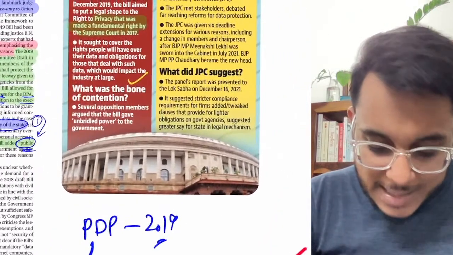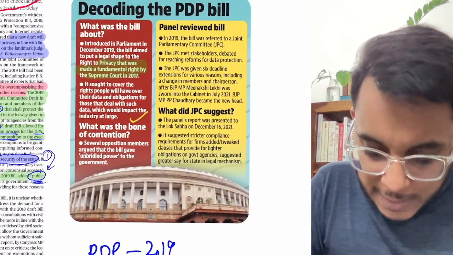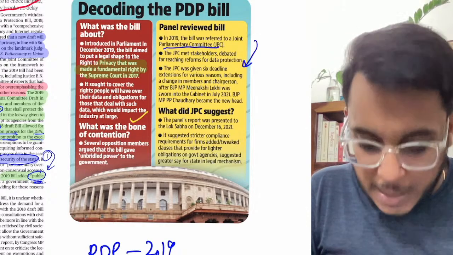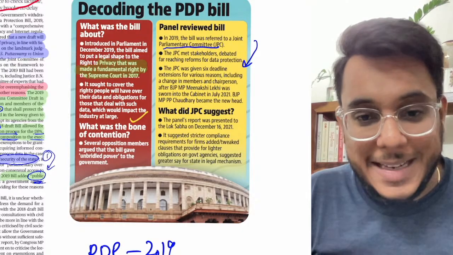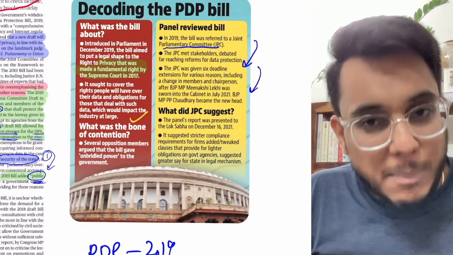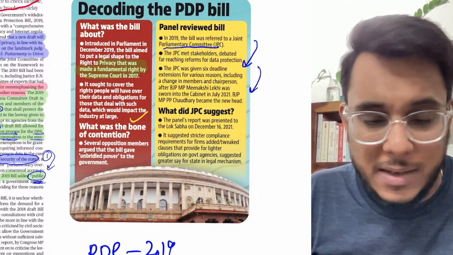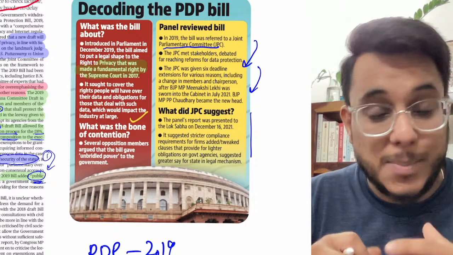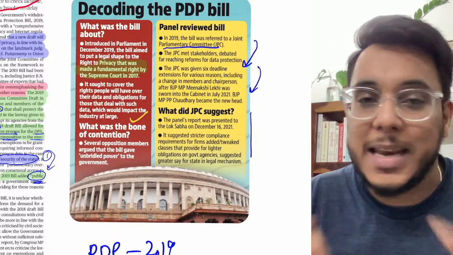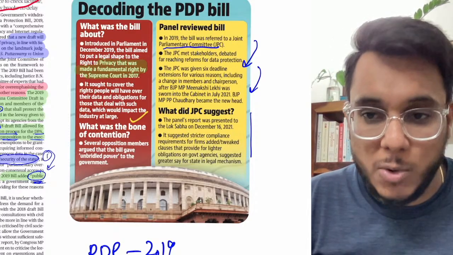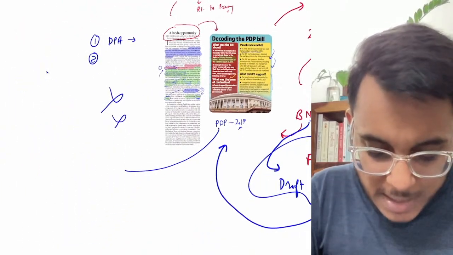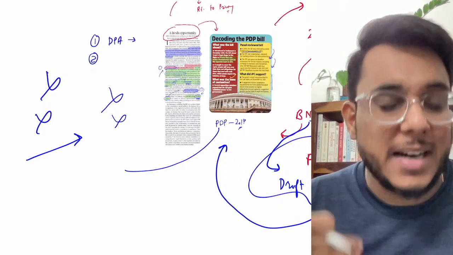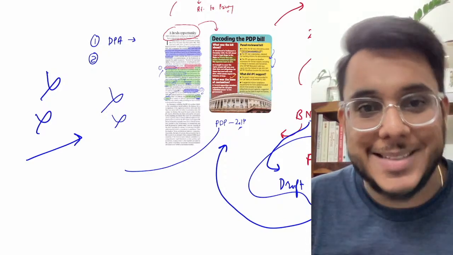Fine. Meanwhile guys, as this particular bill was going on, the bill was referred to the joint parliamentary committee also. Now this joint parliamentary committee was given 6 deadline extensions. Sometimes their members got changed, sometimes whatever they recommended was not acceptable. Fine. And up till now, it has been nearly 3 years, the bill is hanging in between. Nothing happened on this particular bill, and now this bill has been rolled back, and the government said that they will be coming with a fresh bill, and that fresh bill will address many of the challenges that are there.